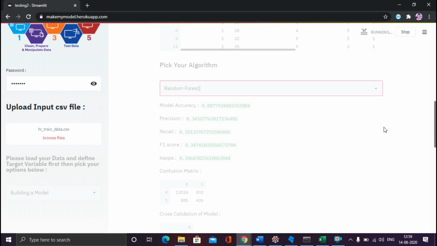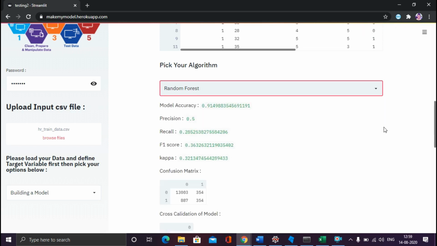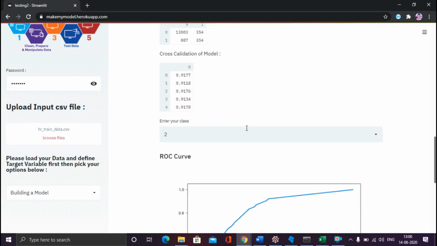That is one algorithm that we can use. Nowadays it is very much in demand. People are going directly and doing some bagging and boosting and getting good results, because it works well for most of the data sets. So we have picked the random forest, and we got the result.